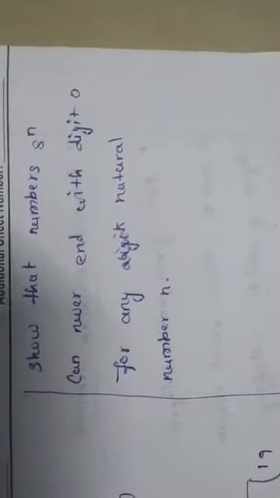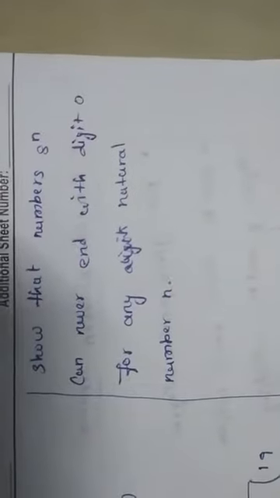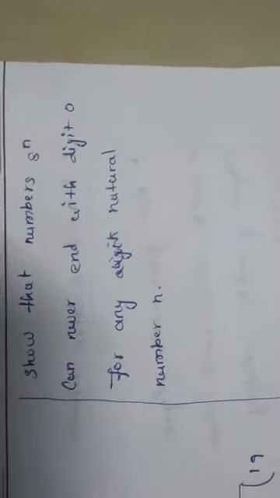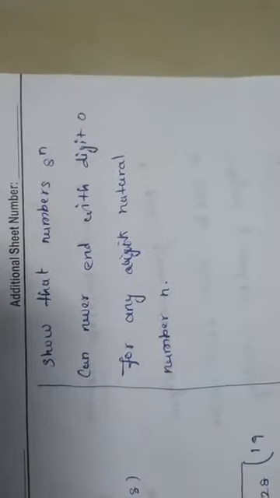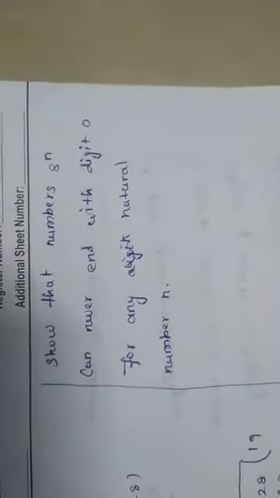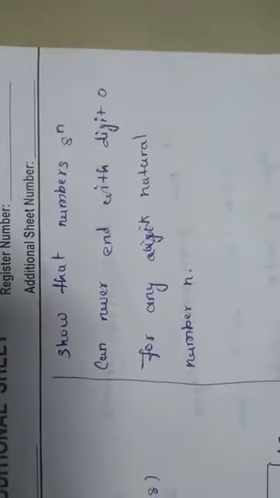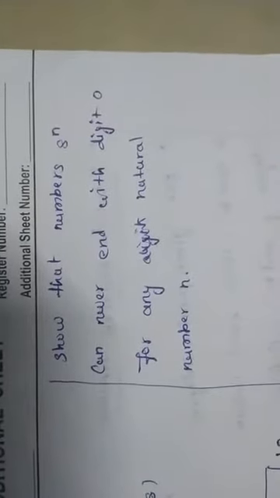Then 8 power 2, that is 8 squared, becomes 64. Then 8 cube, and like that, if you continue, it will never end with 0.